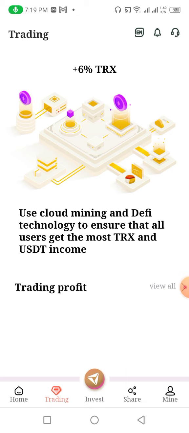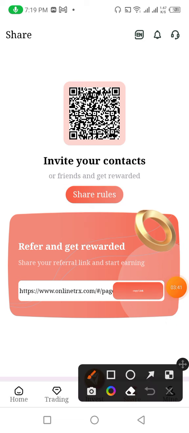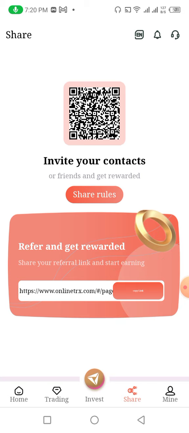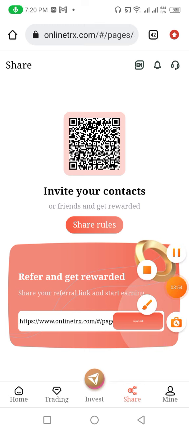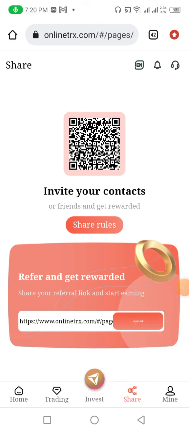I click on the invest option. Here you can see the invest option. I click on the share option. This portion I will describe to you. This is a portion of investing of TRX. Sorry, sharing with friends. You need to copy this. After copying this link, you can share it with your friends, and your friends invest in this website. You can get the automatic TRX revenue. And friends, you can see that this is the registration code. After that you need to copy this. After copying, you need to share it with your friends.